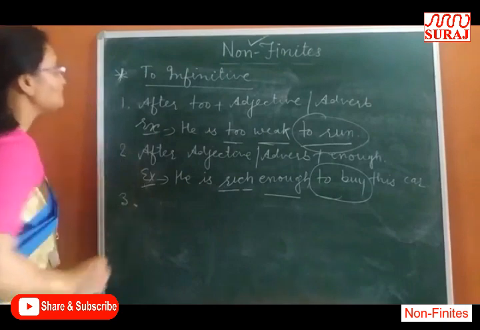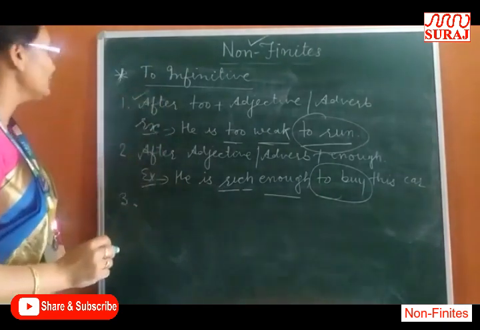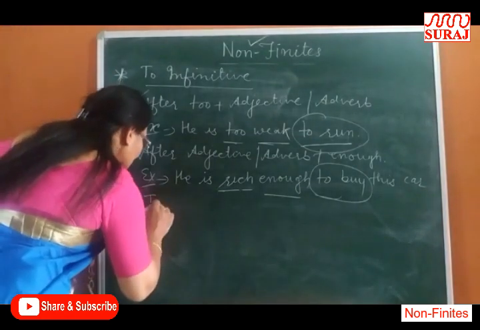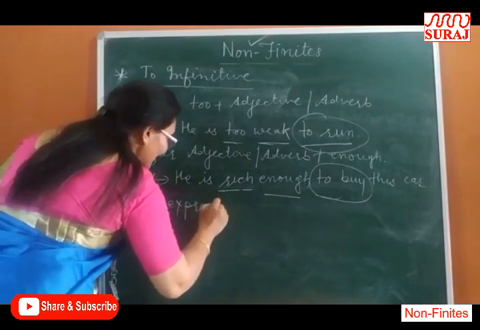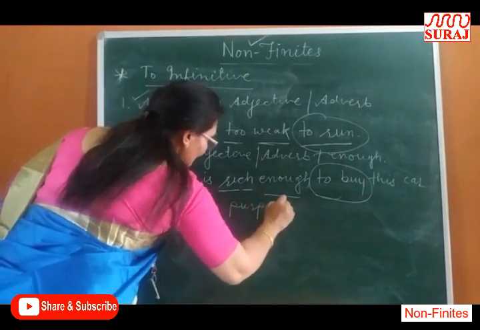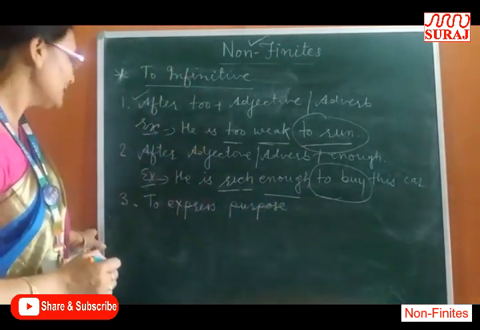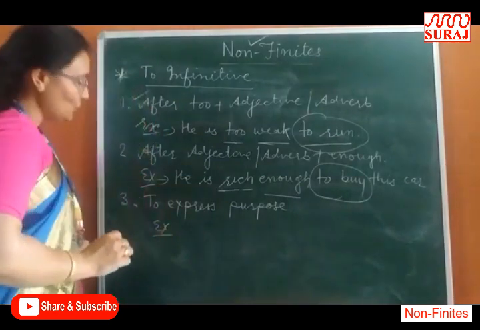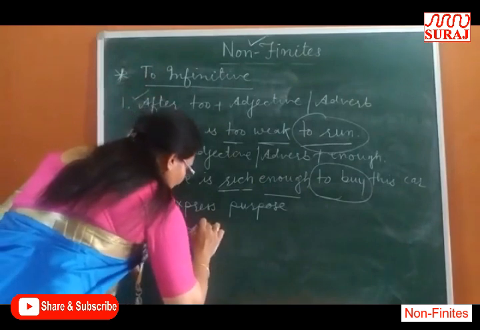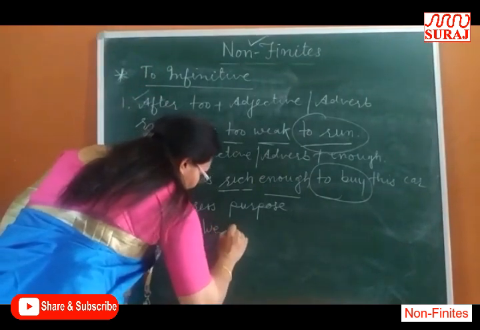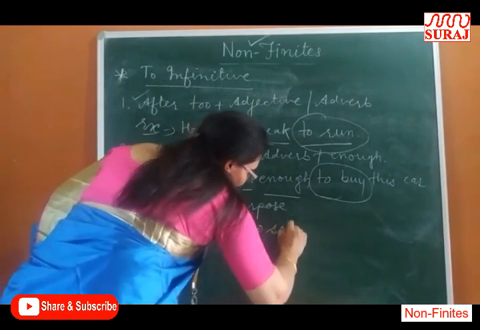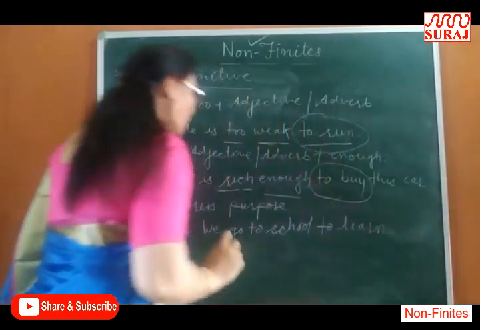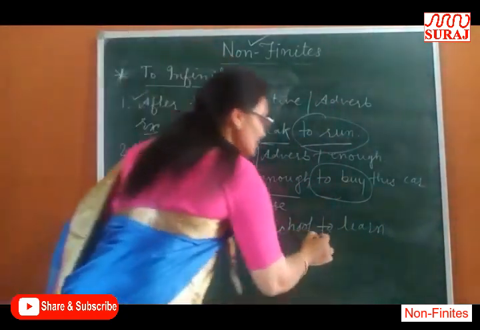Rule number 3. First, after too plus adjective adverb, and second is adjective adverb plus enough, and next, to express purpose. There is a purpose to do every action. Without purpose we don't do any work. Here, we go to school to learn. We go to school, हम स्कूल जाते हैं, to learn, सीखने के लिए.